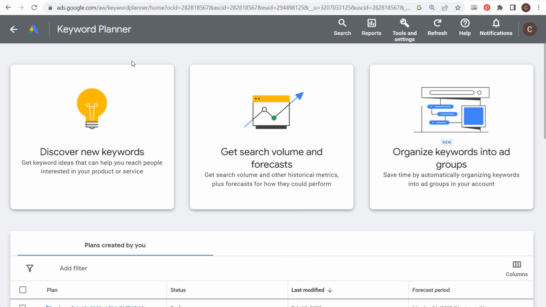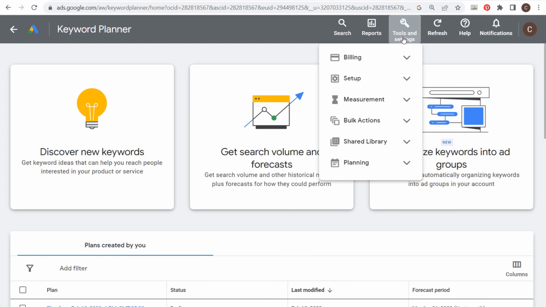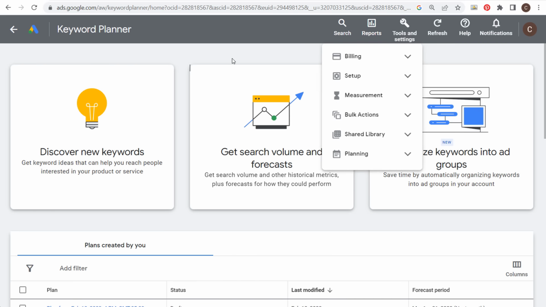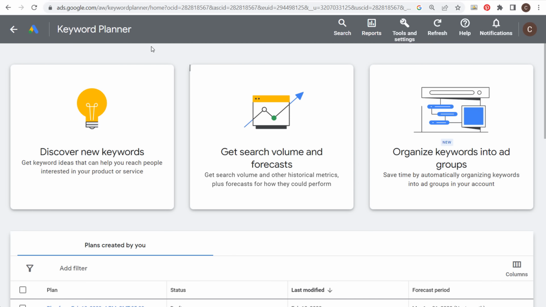So we're going to start here in the Keyword Planner, and I'm going to be doing all of this today with the Keyword Planner. If you've never used this tool before, it's available in a Google Ads account. So create a Google account, create a free Google Ads account, and once you are all set up, when you go to Tools and Settings, under Planning, what you're going to see is the Keyword Planner. When you click on that, it's going to open up this page. You can also just do a Google search for the Keyword Planner, and it will be the top result, so you can find it that way as well.